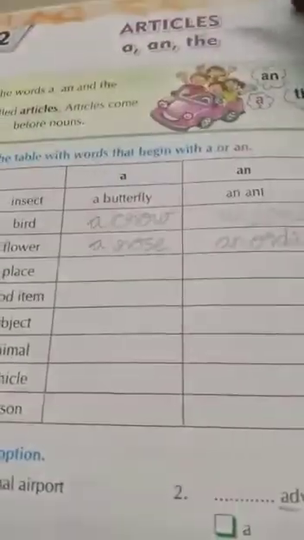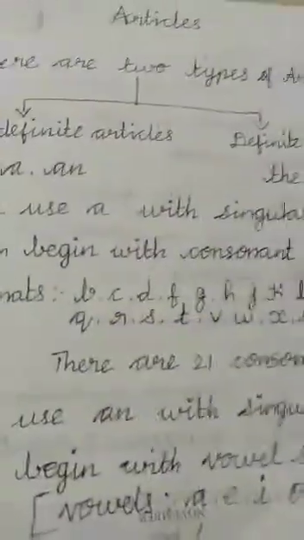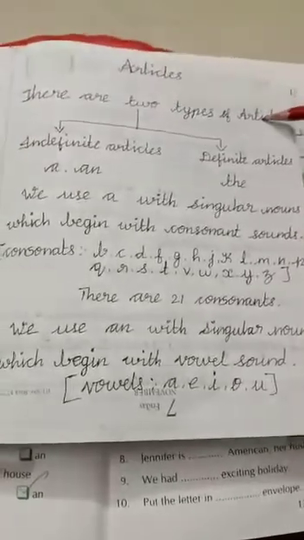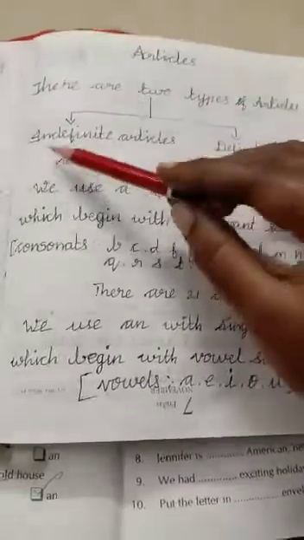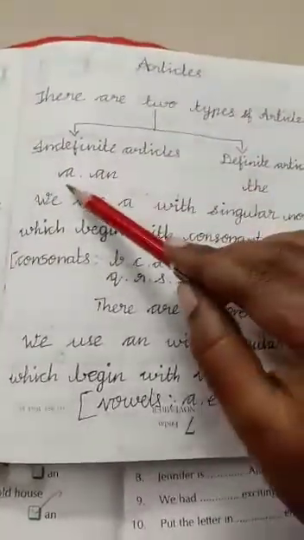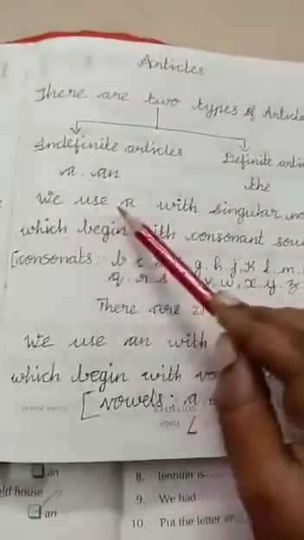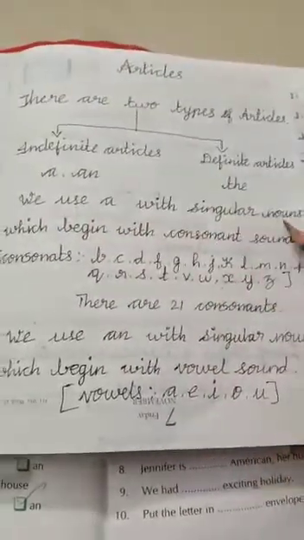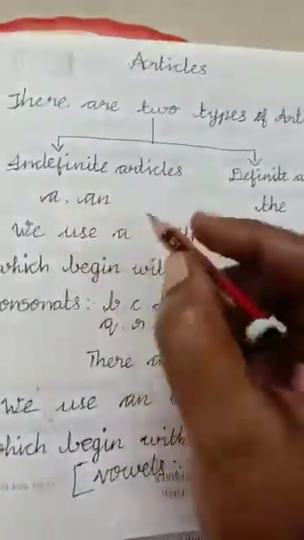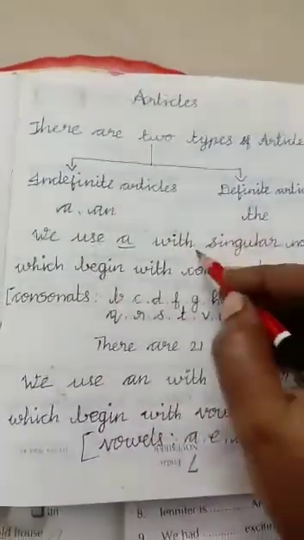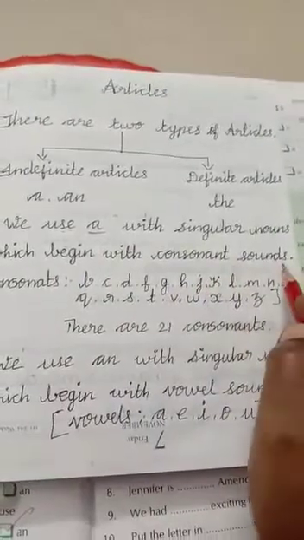Second topic, articles. See there, articles. There are two types of articles: indefinite articles and definite articles. Indefinite articles are a and an. Definite article is the. We use a with singular nouns which begin with a consonant letter.